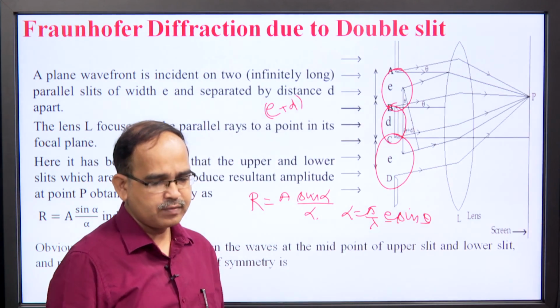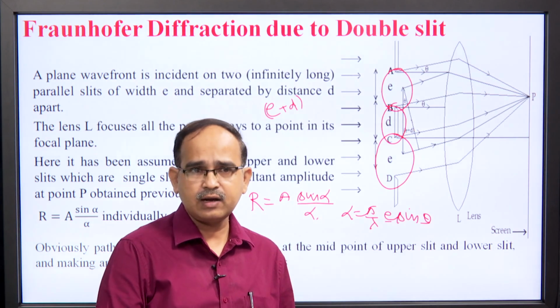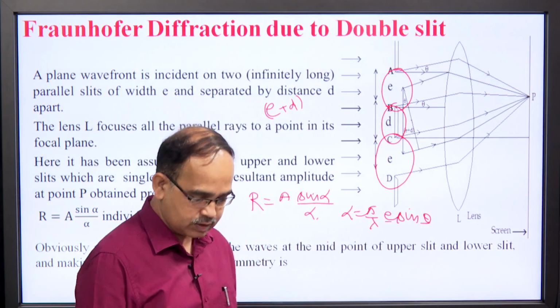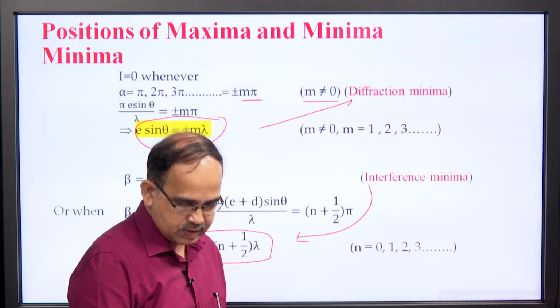In case of Fraunhofer diffraction due to double slit, we have used the result of single slit directly, then assumed that two coherent sources are interfering and the resultant was there. Then we have seen missing orders in double slit.